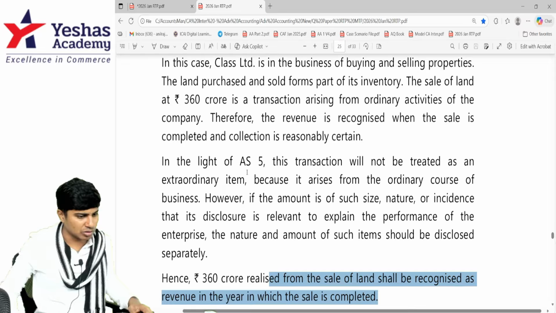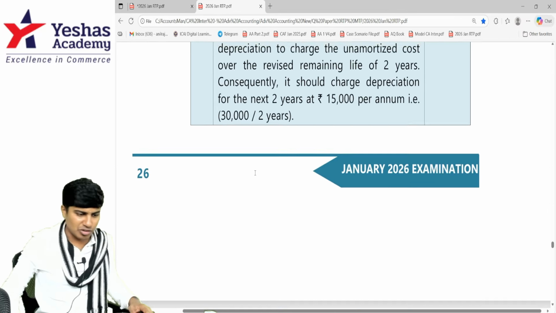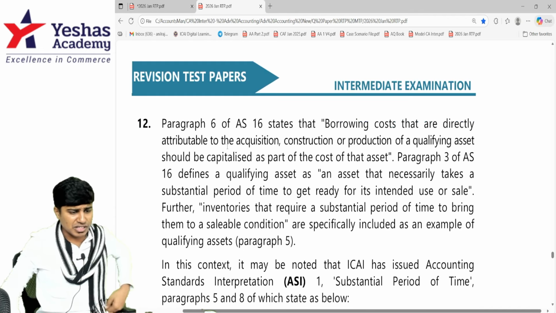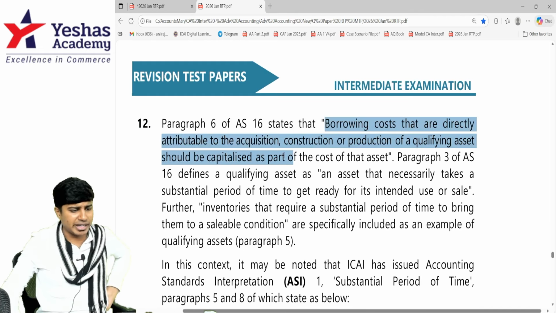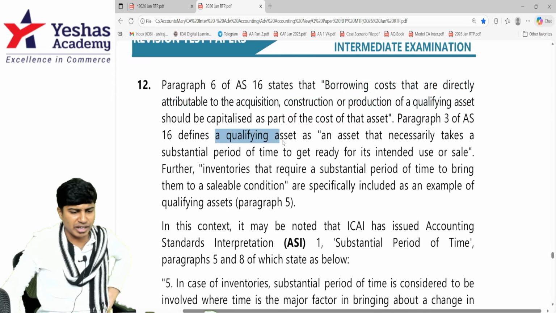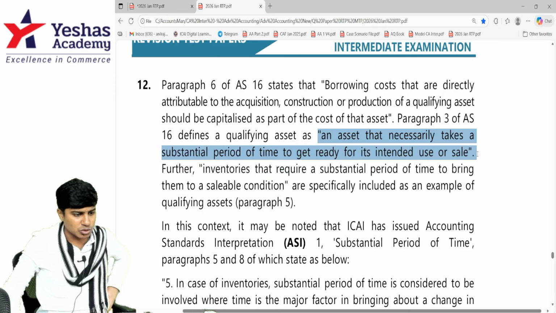Let's see the answer for the 12th one. If it is an asset, that's sufficient. It need not be PPE. As per paragraph 6 of AS 16, borrowing cost that is directly attributable to acquisition, construction, and production of a qualifying asset should be capitalized. Paragraph 3 of AS 16 defines a qualifying asset as an asset that necessarily takes a substantial period of time for its intended use or sale.